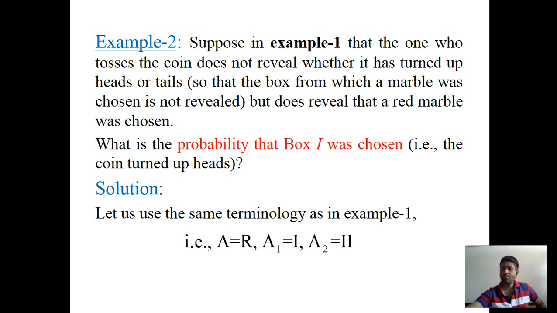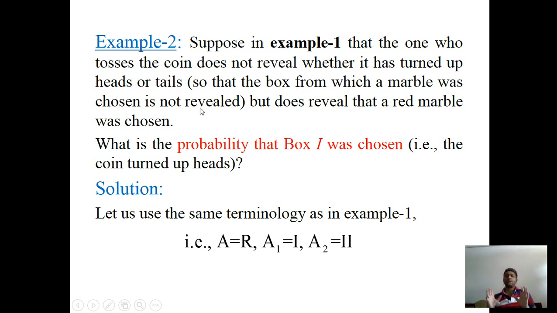Now on the basis of this Bayes rule, we will see one example. This example is in the context of example 1. Suppose in example 1 that the one who tosses the coin does not reveal whether it turned up head or tails, so the box from which a marble was chosen is not revealed.